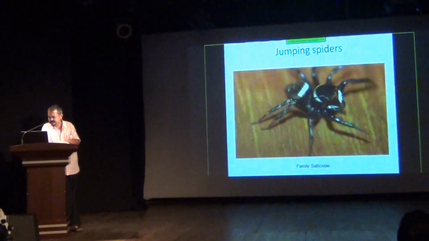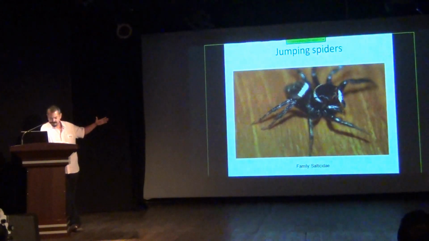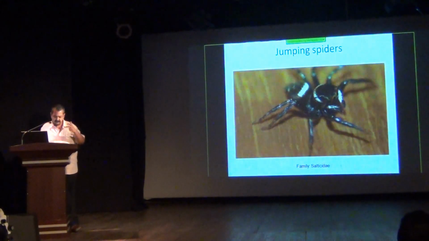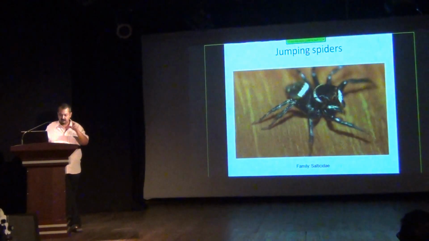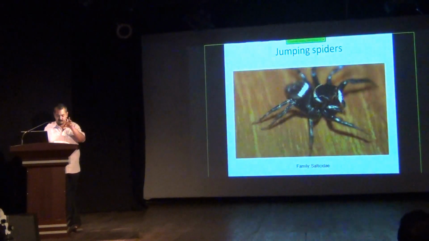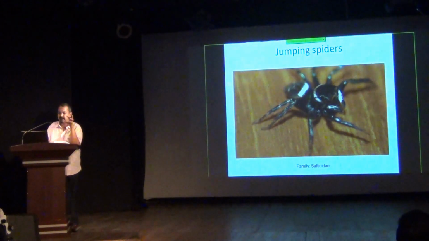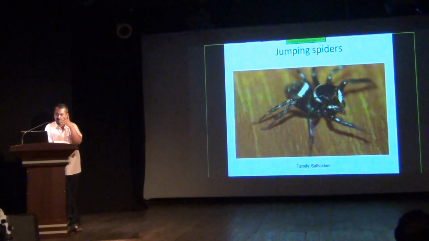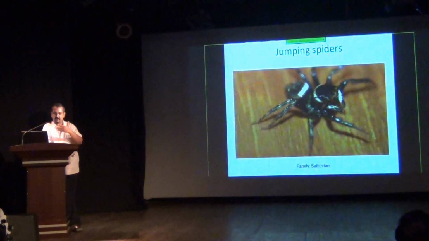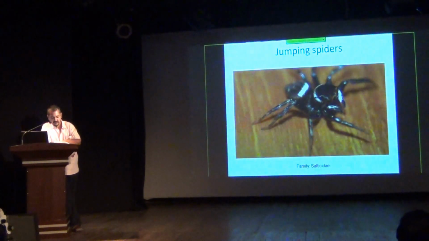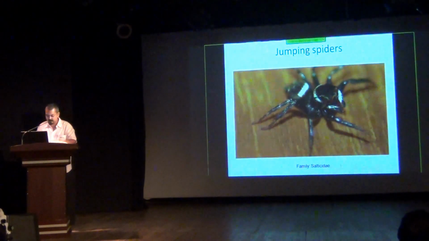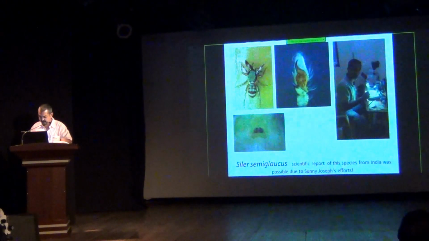It's easy to recognize them by their front row of eyes, where the middle two eyes are very prominent and large, and their face has a flattish form in the front. I'll just skip to the next slide.